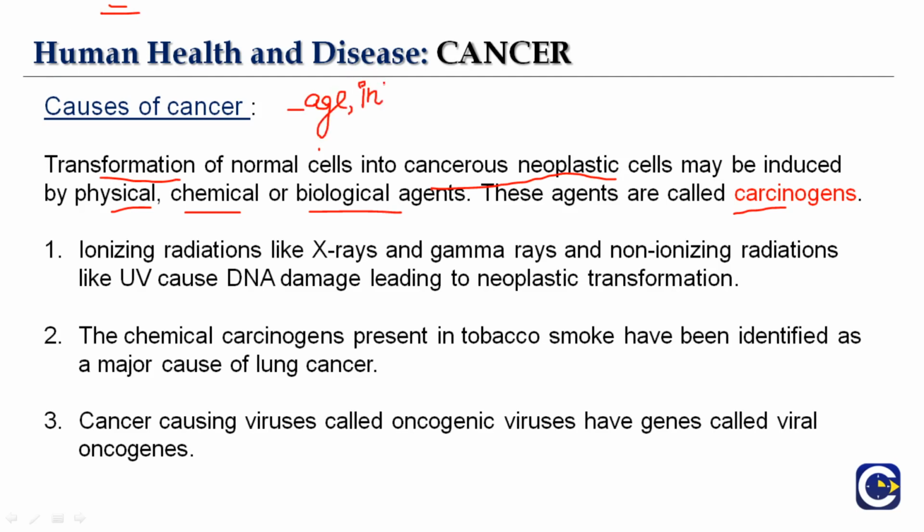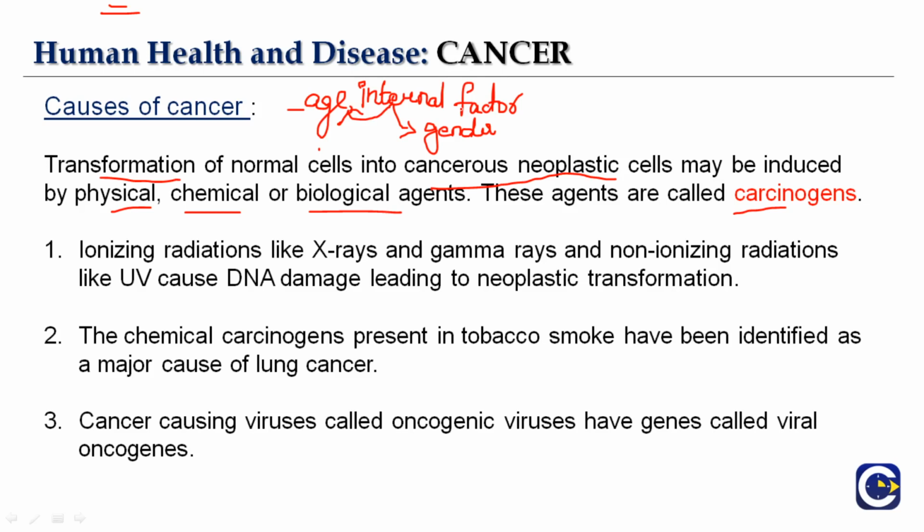Under internal factors you'll have age, another might be gender, then you have any skin defect, or it can be associated even with a genetic defect. They say skin type also plays an important role in getting cancer.